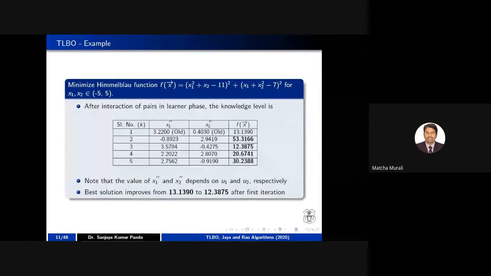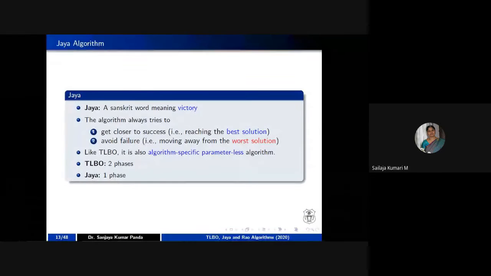Hello, Dr. Sanjaya. Normally in teaching-learning methodology, we assume that if the number of learners is larger, the teaching is not effective. We normally see with big classes that teaching is not effective if the number of students is more. But do we here consider a larger or smaller population for effective minimization or maximization of the objective?